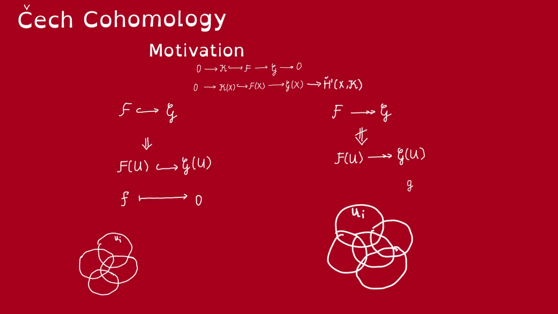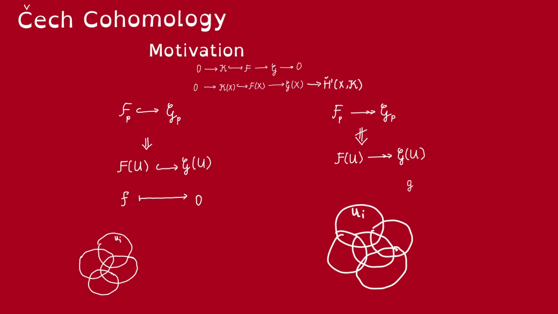Now, for a map of sheaves, if it's injective, then it's also injective on sections. But if it's surjective, it does not necessarily mean it's going to be surjective on sections, and let's see why. For maps of sheaves, injectivity and surjectivity are both equivalent to injectivity and surjectivity on stalks, so I will just write this as this. Now we want to explain why injectivity on stalks implies injectivity on sections, but surjectivity on stalks does not imply surjectivity on sections.